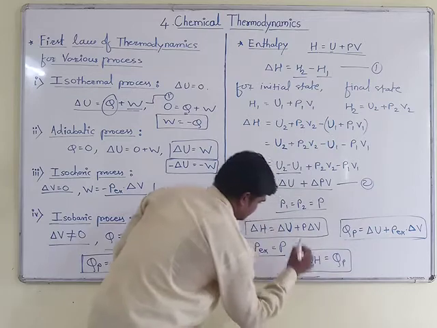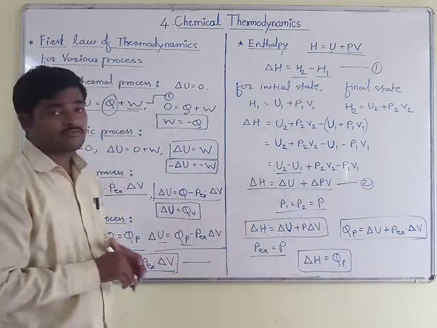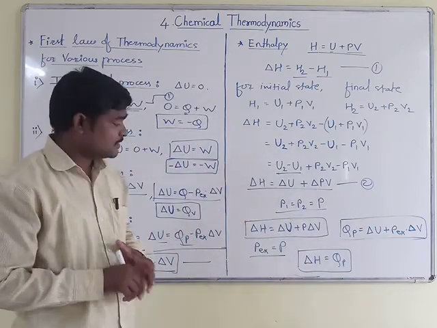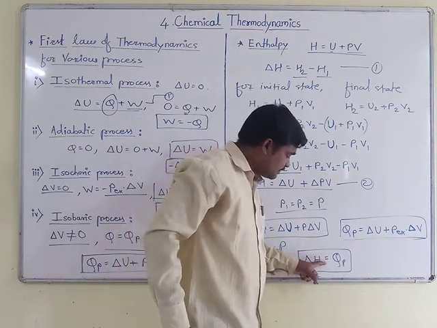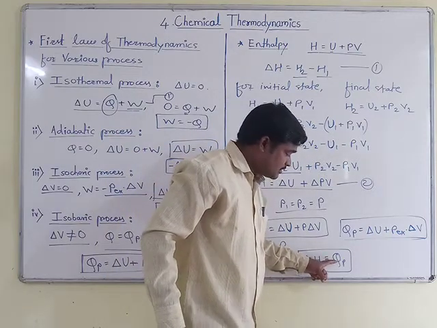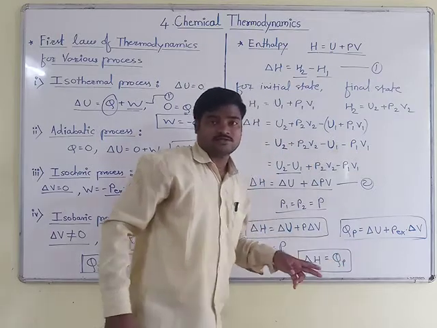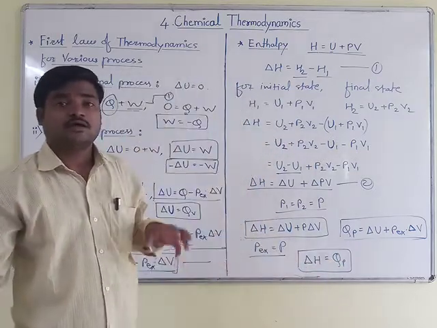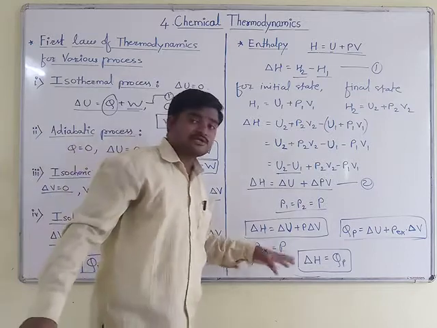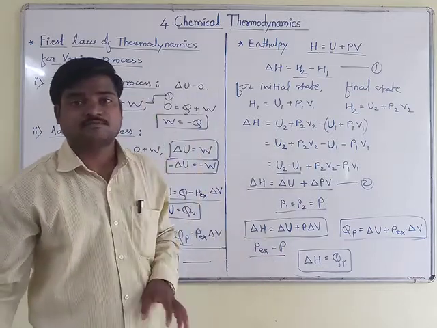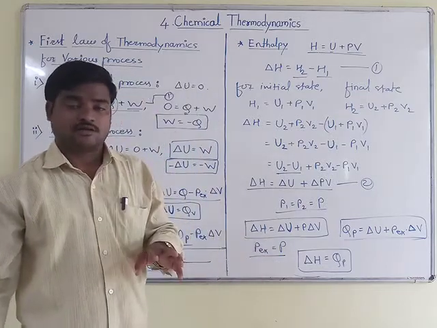So this is the required equation for enthalpy. Now the change in enthalpy and heat at constant pressure are both equal, under which condition? If the external pressure as well as the internal pressure of the system are equal.